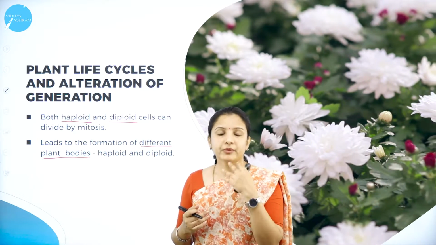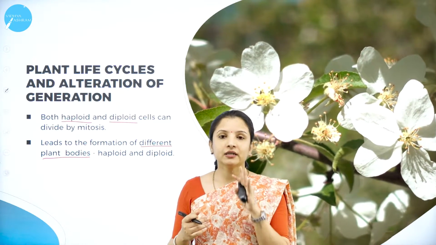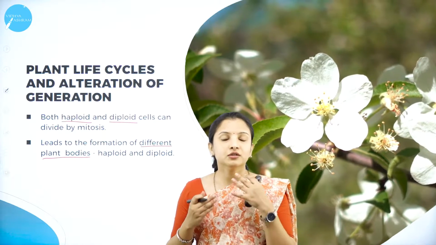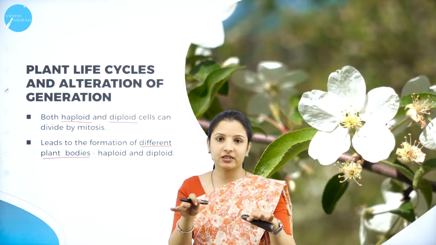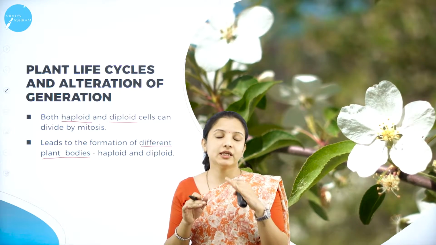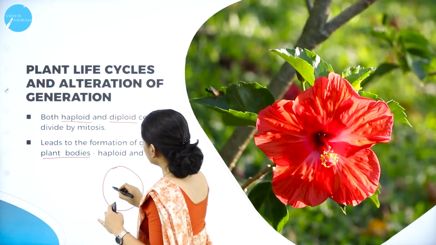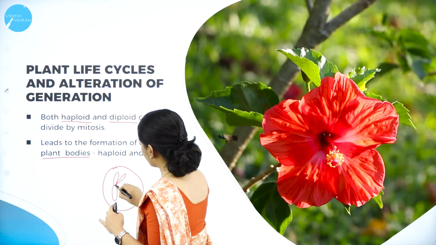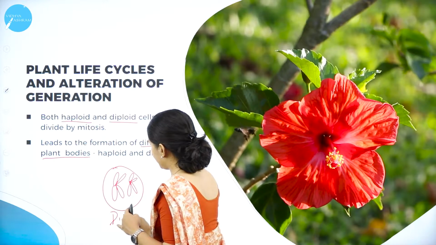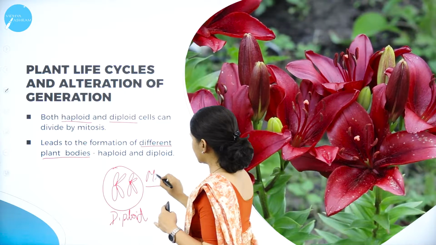Whenever meiosis occurs, it is also called the reduction division. So you know that in an organism, say for example, humans, we have 46 chromosomes. So when meiosis occurs, there is reduction division. The chromosomes will get reduced to half. It means that we will have only 23 chromosomes left. So say for example, this is a cell. They have pairs of chromosomes. So this is diploid. So when they undergo meiosis, which is reduction division,